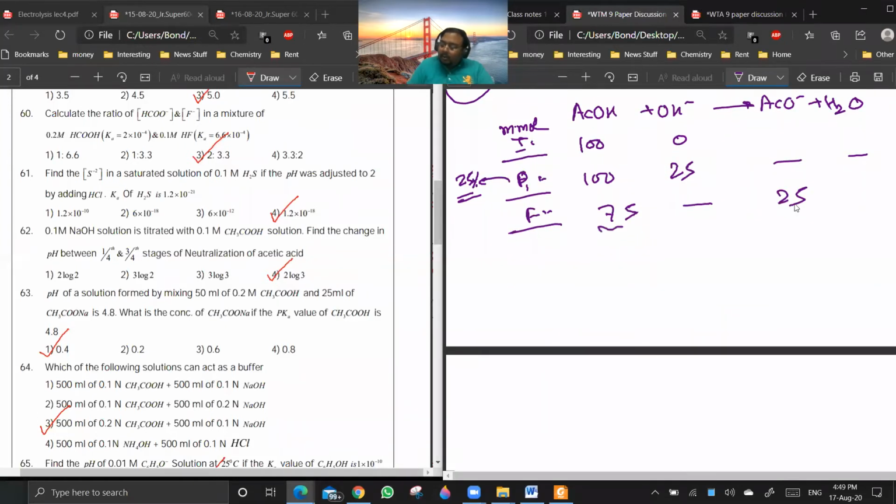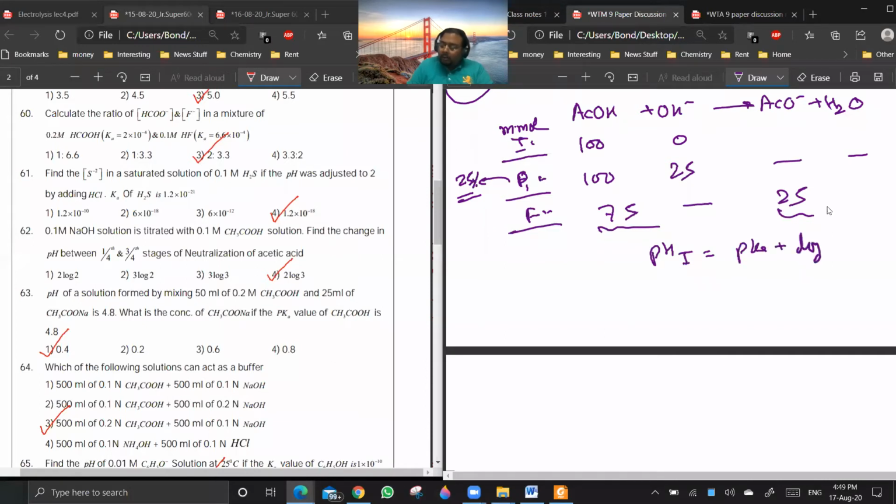So this will be what? This will be a buffer because pH is always decided by the products, not by the reactants. So this is a buffer because you have acetic acid as well as acetate ion. Getting a point? Yes or no? So what is the pH? It will be pK. Let us say that we don't know the pK.